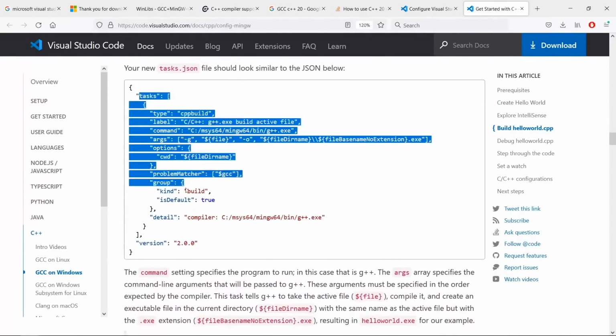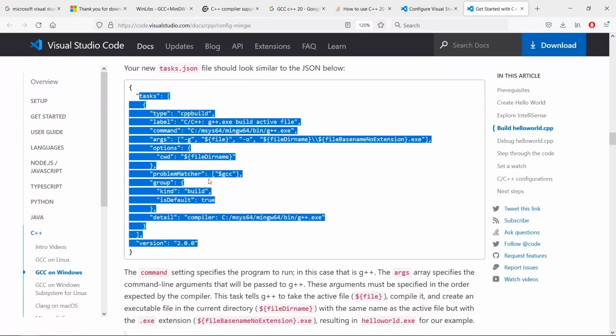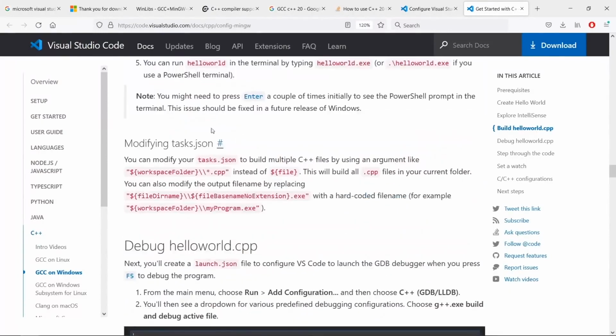You can see that this is what we set up in our configuration file, which is our tasks.json file. Now, one thing you can do is modify the tasks.json file to build every single file in your project. And this is something that is going to make things easier.